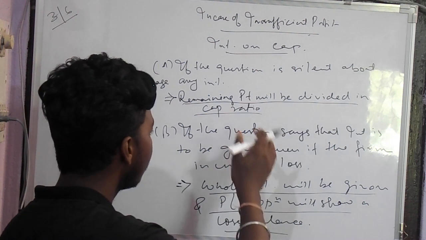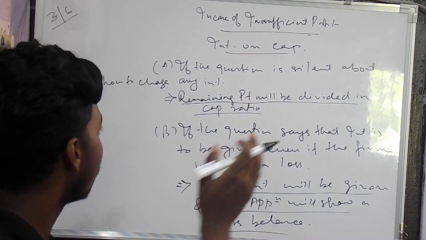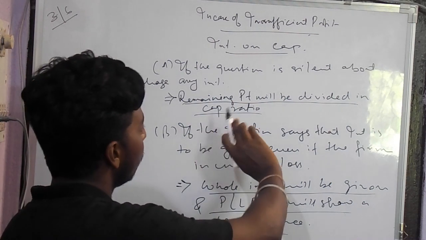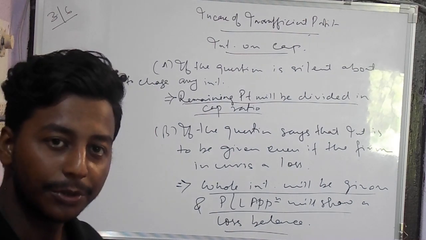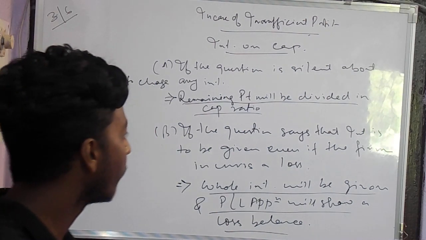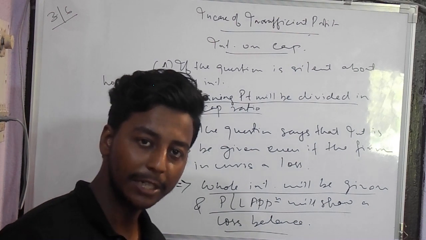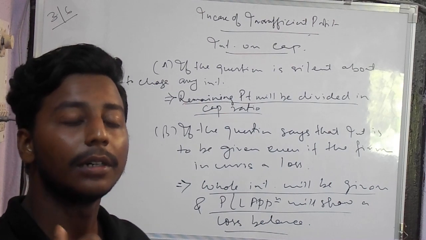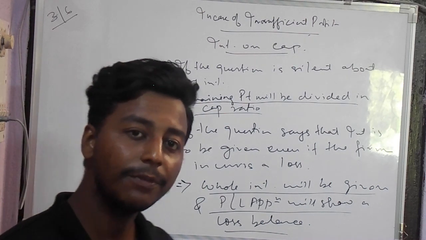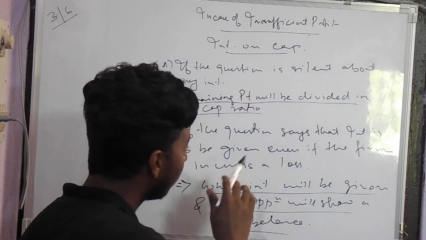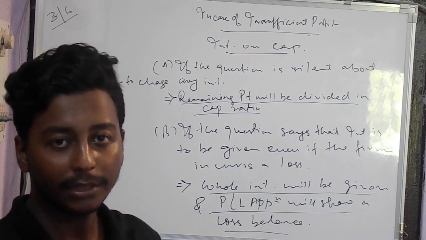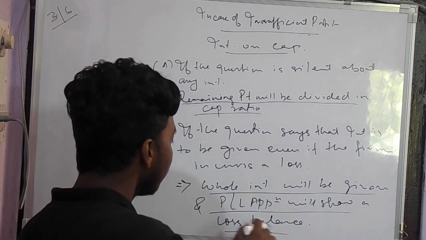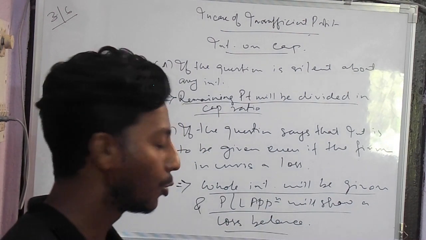When the question is silent about how to charge the interest, the insufficient profit will be divided in capital ratio among the partners. And if the question says that the interest is to be given even if the firm is incurring a loss, then whatever ratio it is divided in, the interest has to be paid, and the PL appropriation account will show a loss balance.